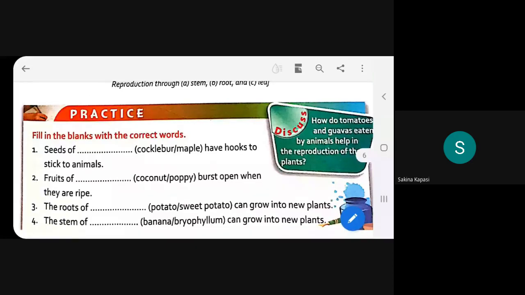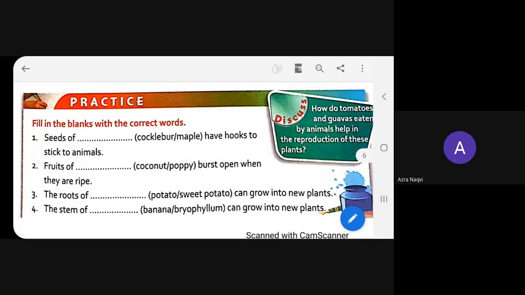Correct. Now the last one. Chalo, read. The stem of dash can grow into a new plant. Yes. Bryophyllum. Very good. No, beta. The answer is not bryophyllum, it is about stem. Banana.